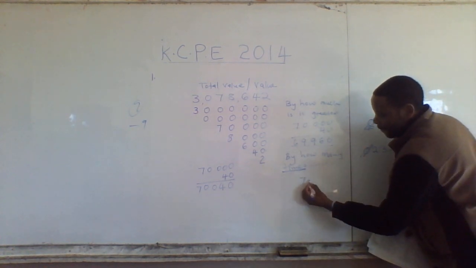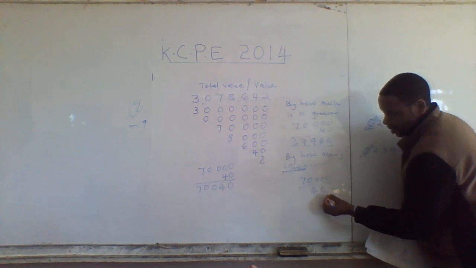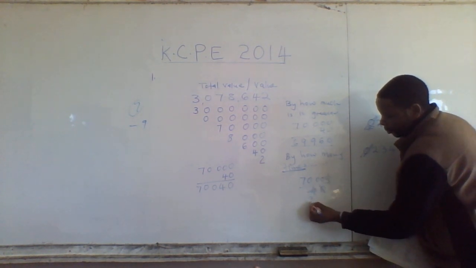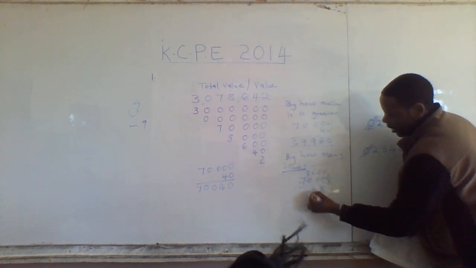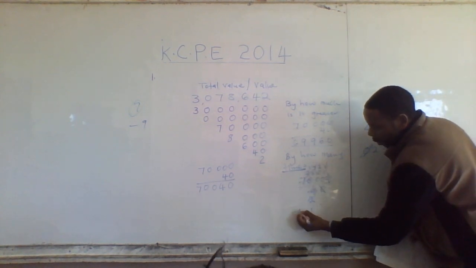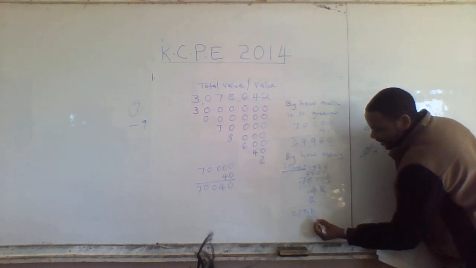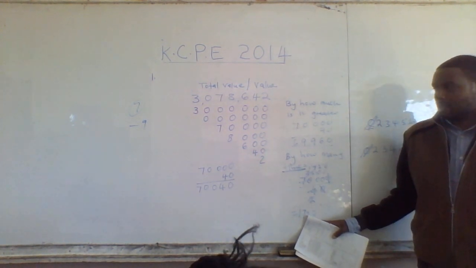So we get 70,000, we divide by 40. We get 1,720 times greater.